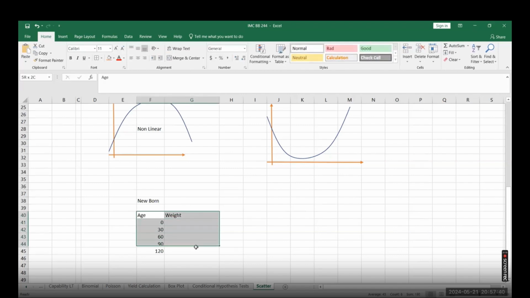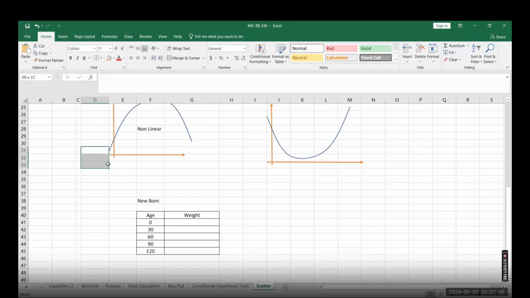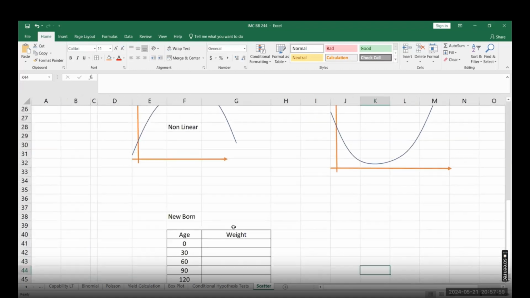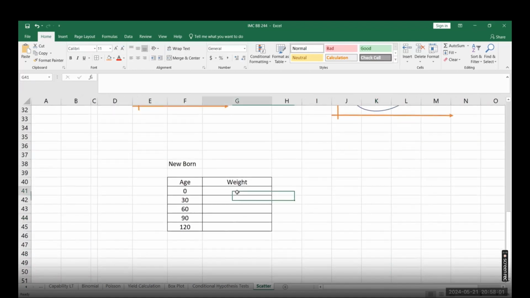Either the weight is increasing or not increasing in the same proportion as the age is increasing. So when x is constant or 0, we would expect y to also be constant, but actually this is not the case. When the baby is born, they will definitely have some minimum weight, let's say around 2.76 kg.